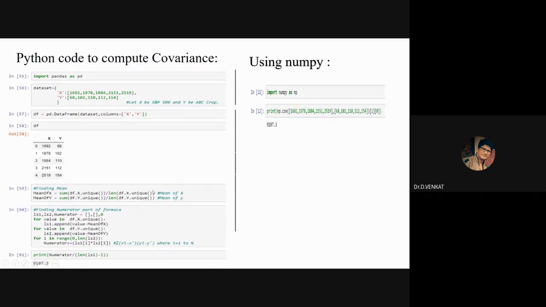Okay, this is for the covariance. What you need to do is see this. Here, we have 1692, 1978, 1884, 2151, 2519. So these are all, hold on 1 second.